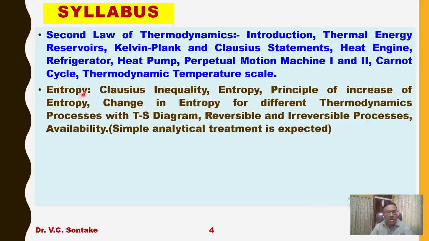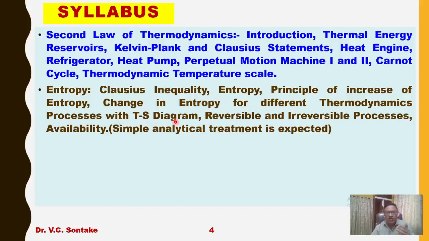In second subpart, we are going to discuss about the entropy. The outcome or quantitative analysis of second law of thermodynamics is done on the basis of one property of the system called as entropy. So in this, Clausius inequality, entropy, principle of increase of entropy, change in entropy for different thermodynamic processes with TS diagram.